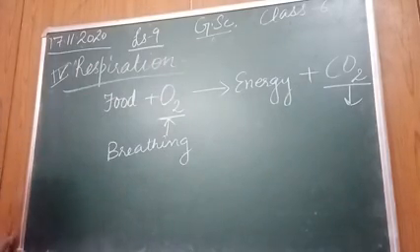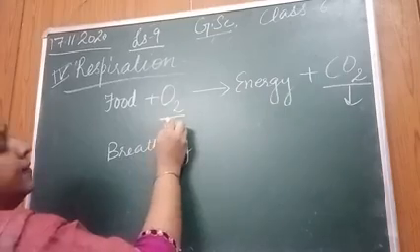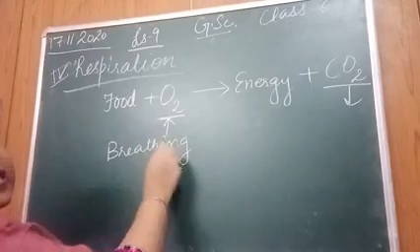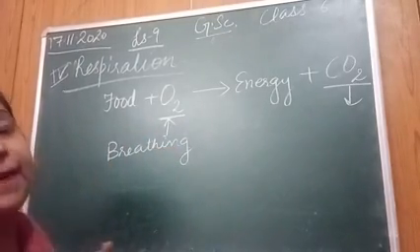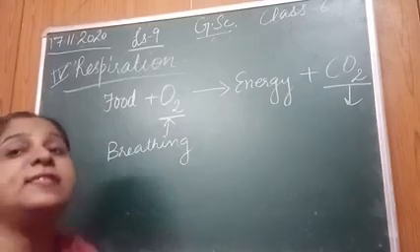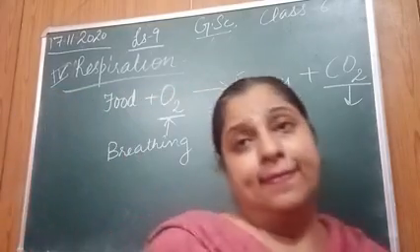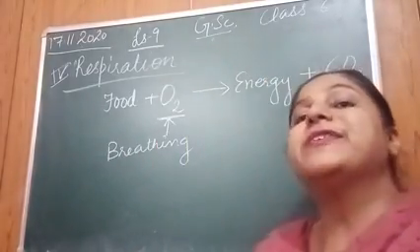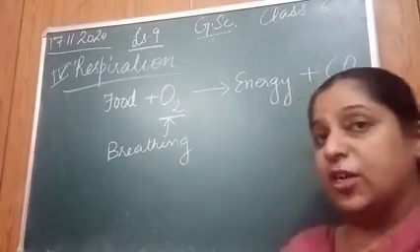However, different organs are used in breathing in this process. For examples, some organisms, they have lungs to breathe. Right? By the help of lungs, oxygen goes inside their body and then respiration takes place.